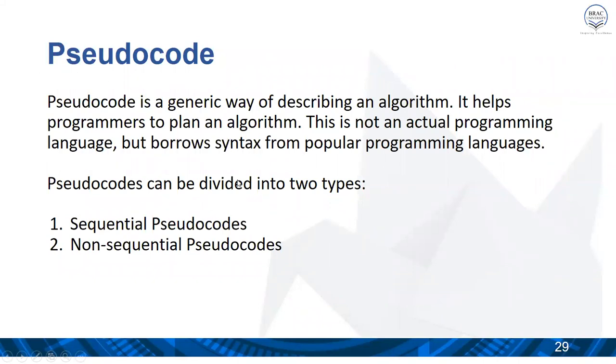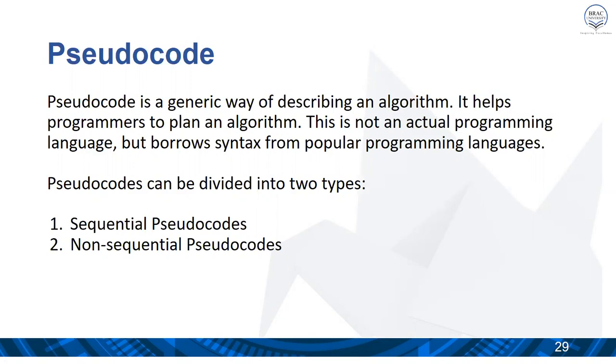Now let me discuss the pseudocode. So what is pseudocode? Pseudocode is a generic way of describing an algorithm. Actually, pseudocode represents an algorithm. It is one of the ways of representing an algorithm. It helps the programmer to plan an algorithm. A pseudocode is not an actual programming language, but a programmer can borrow syntax from the popular programming languages.